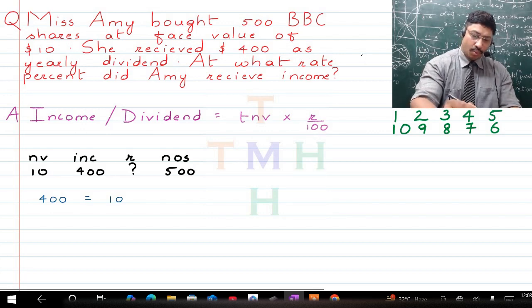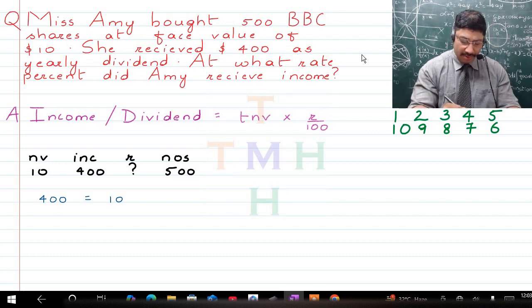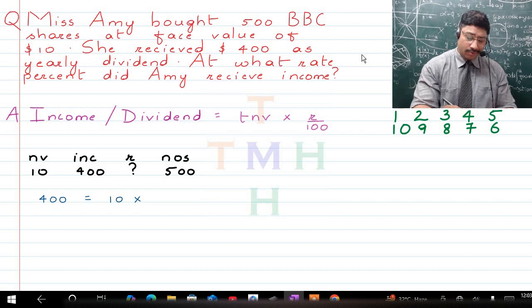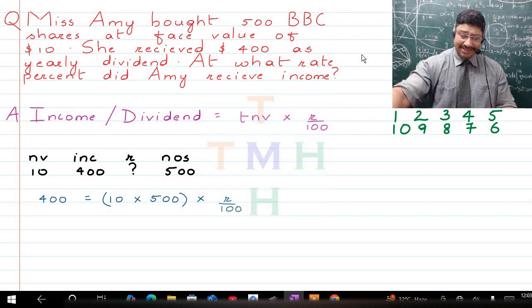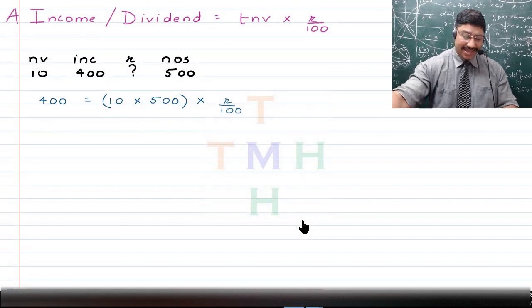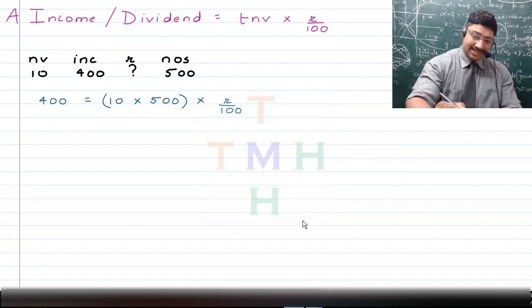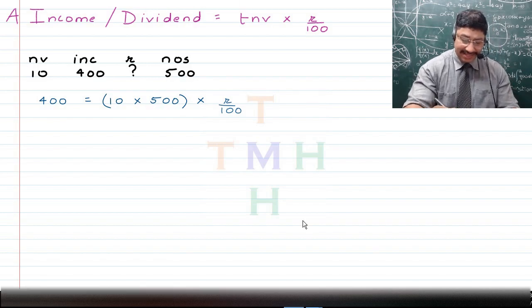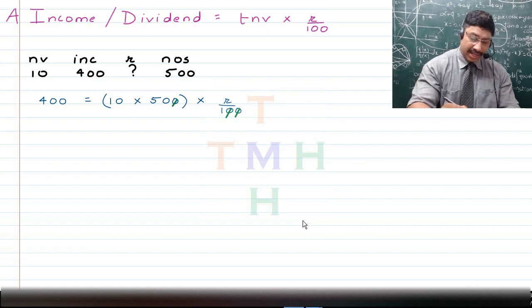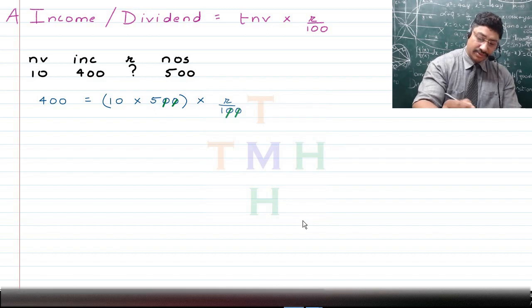Now this 500, when it gets multiplied with 10, which is the nominal value, will give you the total nominal value, right? So multiplying 10 with 500, children, this becomes the total nominal value, and when you multiply this with the rate percent, that should give you the income. And as we already have the income, our task is just to find out the value of R by making it the subject of the equation. Now here, children, there are certain calculations where you get to see that some terms can very easily get cancelled, like 2 powers of 10 from the numerator and from the denominator, right? Then we'll make R the subject of the equation, and we'll take the other terms to the other side.